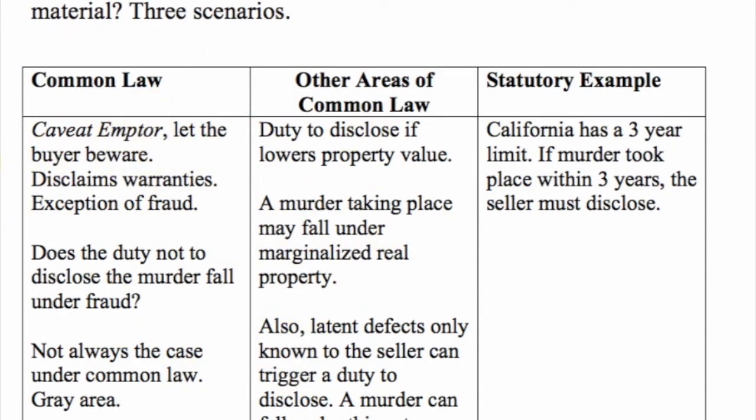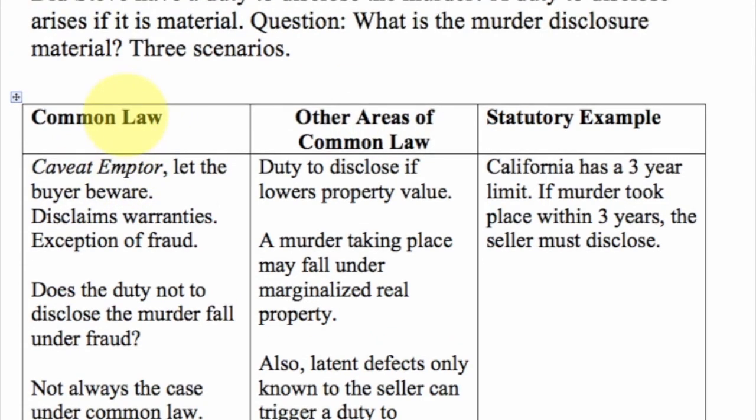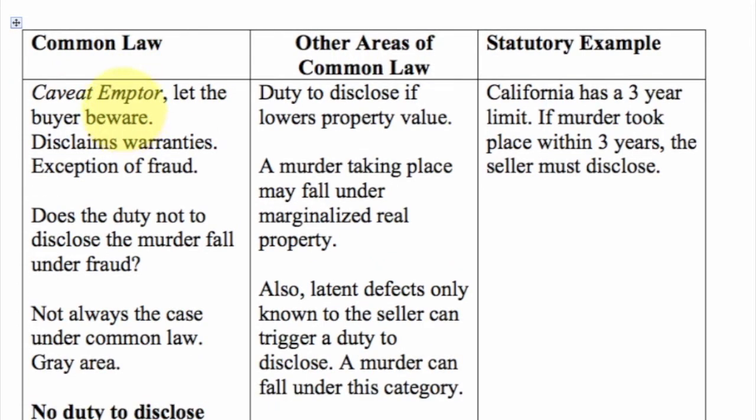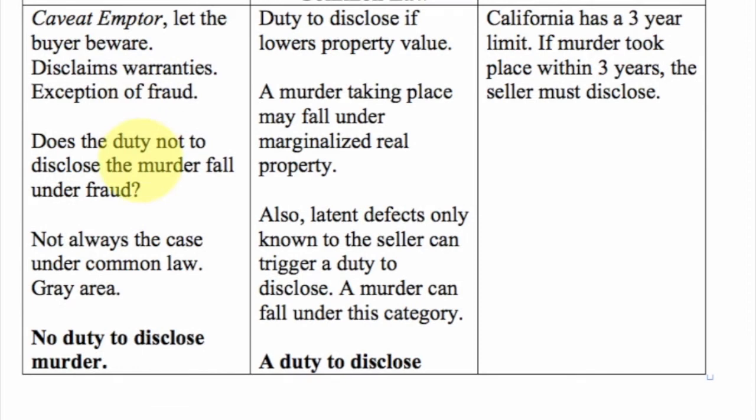Remember, I have to pick one. I have to pick whether it was material or it was not. So we have caveat emptor, let the buyer beware, and the seller that disclaims warranties. And of course, you might have some exceptions like fraud. So does the duty to not disclose the murder fall under fraud? That's not always the case under the common law, and of course it's a gray area.